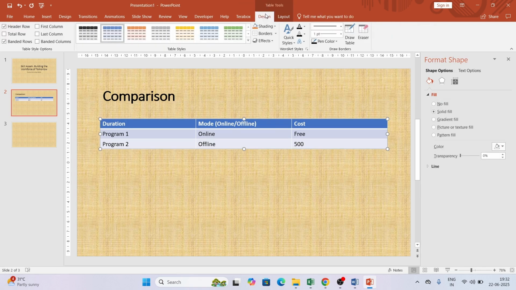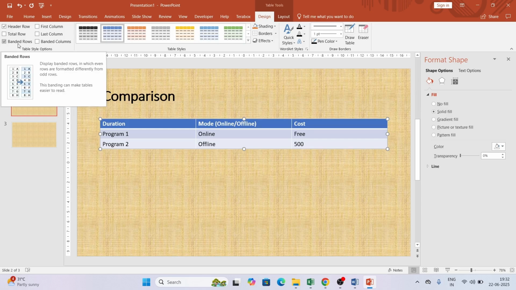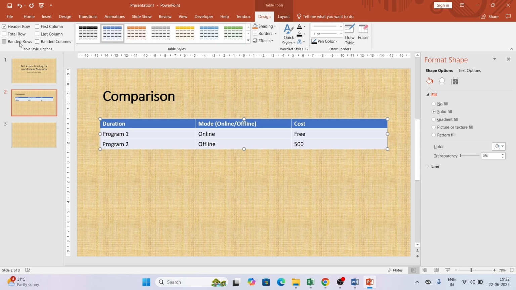If you go to Design, here you will find an option, banded rows. If I uncheck it, you can see that all rows are the same color, but with banded rows, one row will be slightly different in color followed by another. Again, if I insert a row, then you can see the first row color comes in here. Let me show it to you just for the time being.